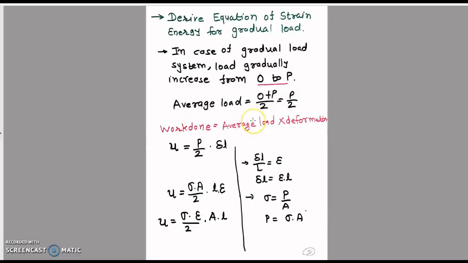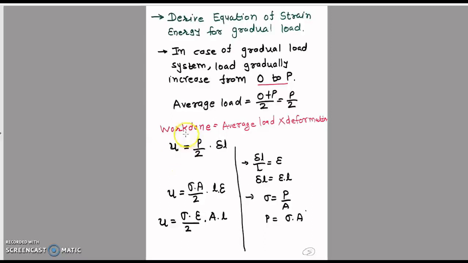So average load is equal to minimum plus maximum divided by 2. Here our minimum load is 0 and maximum load is P. So 0 plus P divided by 2, our average load will become P by 2. Now the definition of work energy. As per thermodynamics, fluid mechanics and hydraulic machines, work energy is always equal to load into distance traveled by the body. But here in strength of materials, work done is equal to average load into deformation. Deformation means distance traveled. When we apply the load on the body, there is an increase or decrease in length. It is known as the deformation.